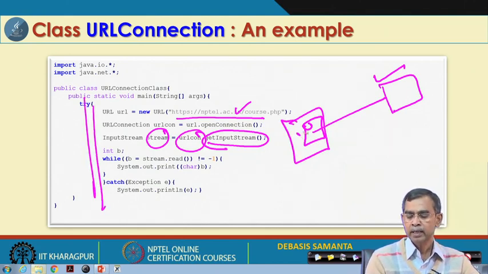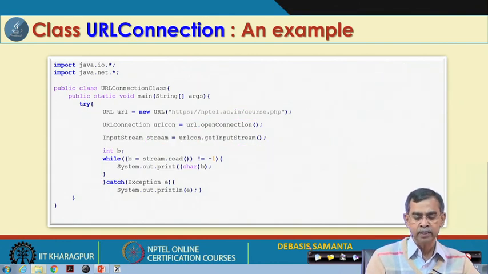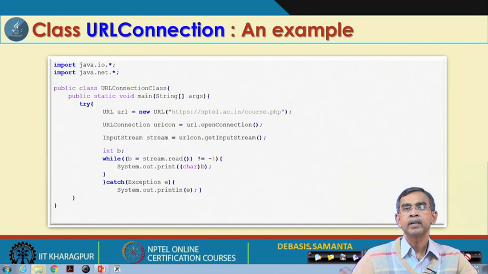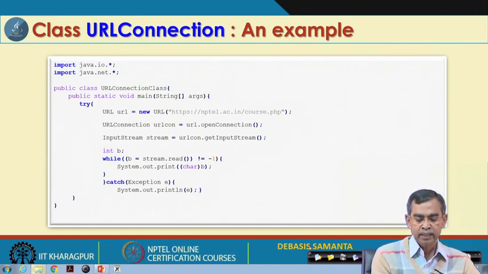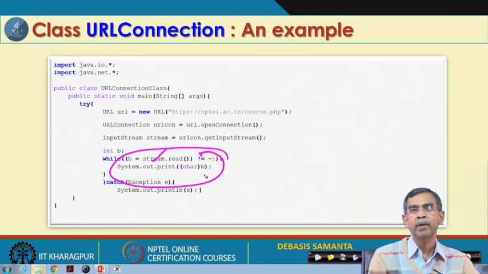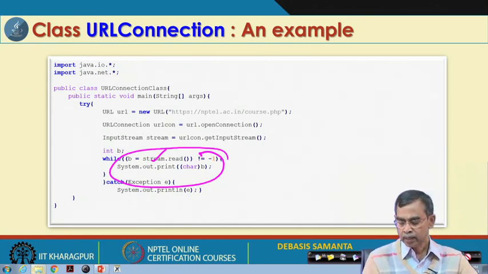Then I get the input stream, which means I am reading the data from that machine. We can then start reading this data in the stream until the end of file is reached, meaning the entire file will be read from the distant machine and stored on the local machine.